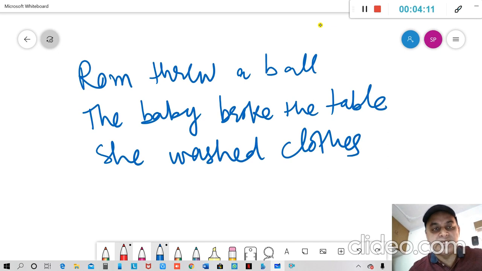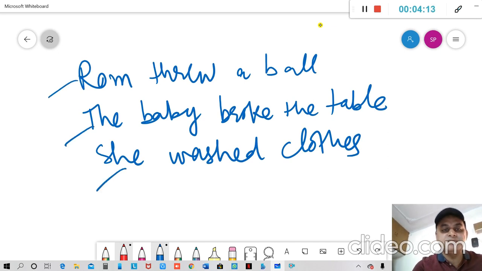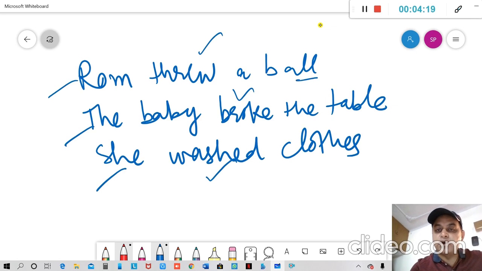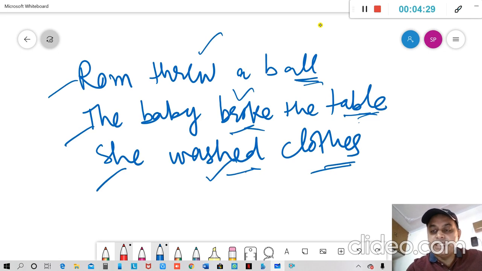In each of these sentences, there is a subject, then there is a verb: threw, broke, or washed. But then the verb has a direct object also. Threw what? Ball. Broke what? Table. Washed what? Clothes. So in all these sentences, the verb is transitive.